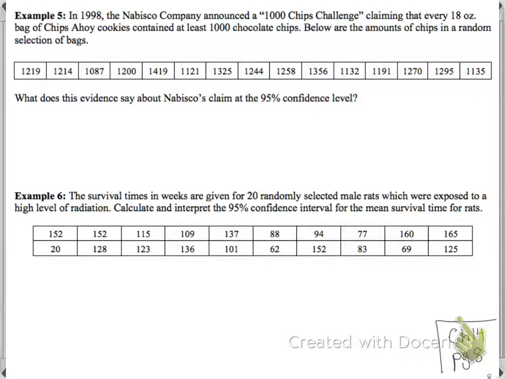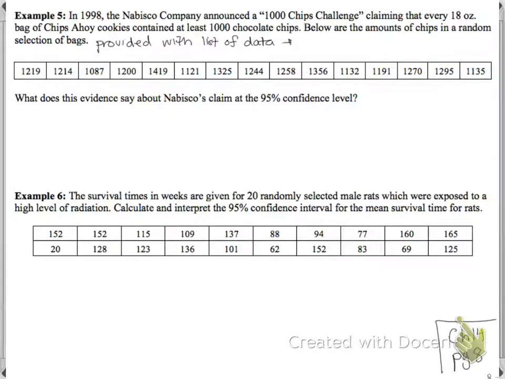In 1998, the Nabisco company announced a 1,000 chips challenge, claiming that every 18-ounce bag of Chips Ahoy cookies contained at least 1,000 chocolate chips. Below are the amounts of chips in a random selection of bags. Okay, so we've actually been provided with a list. So the first thing that's very different here is we're provided with a list of data.